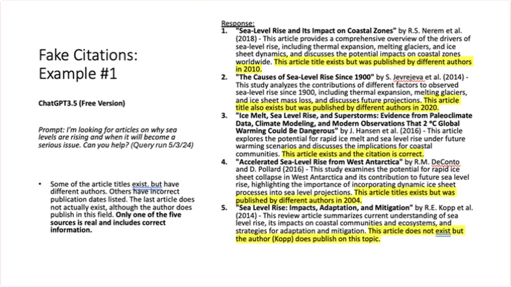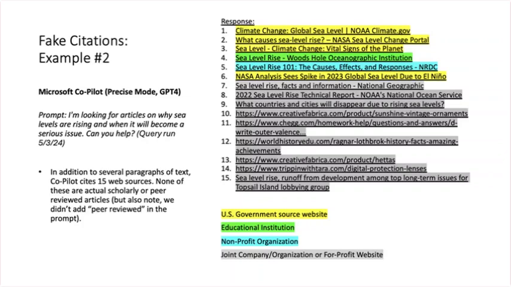Here's an example from a prompt or a question or instruction that you ask of an AI tool, of ChatGPT 3.5, the free version. So here you're going to see that some of the article titles exist, but they have different authors. Others have incorrect publication dates listed. And that last article does not actually exist, although the author does actually publish in this topic and field. So only one of the 5 sources is real and includes correct information. 1 in 5. Just want to stress that. That's not a good number.